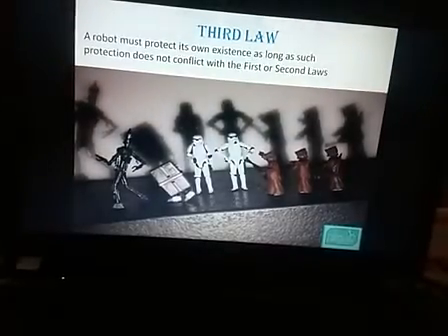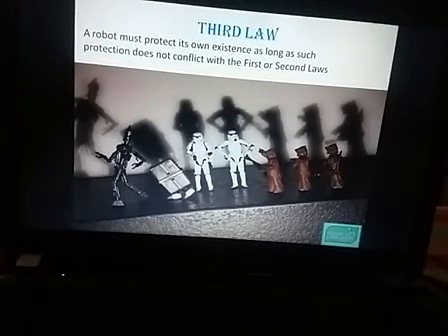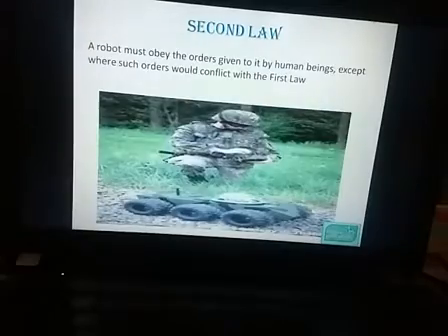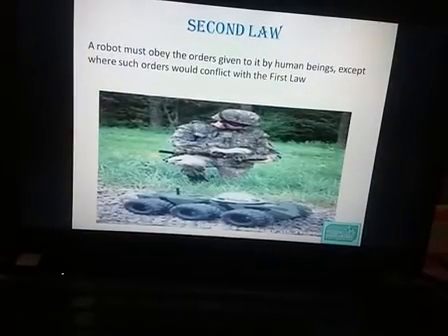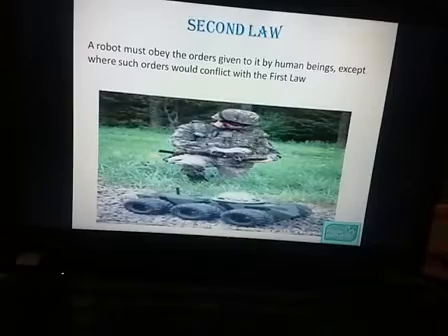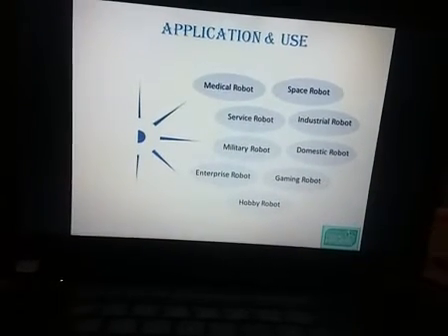What about the third law? A robot must protect its own existence. Here also, it does not conflict with the first and second laws. Meaning again, it must follow our instructions and it may not injure a human being. So these are the three laws of robots.